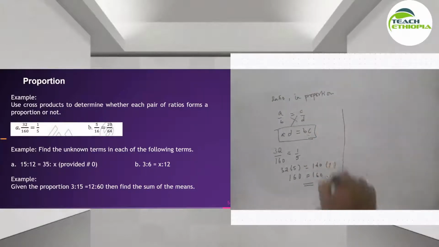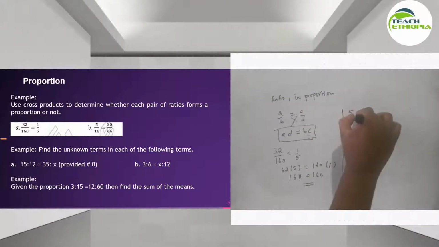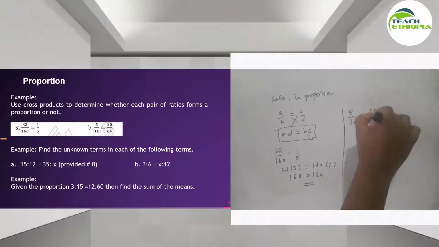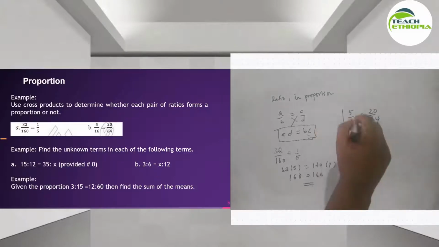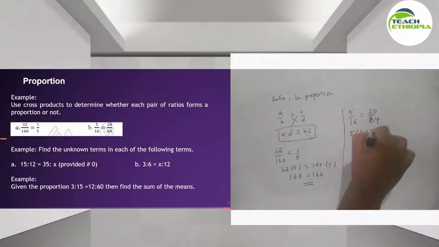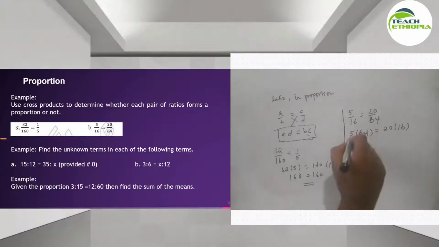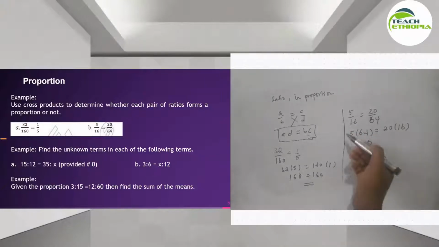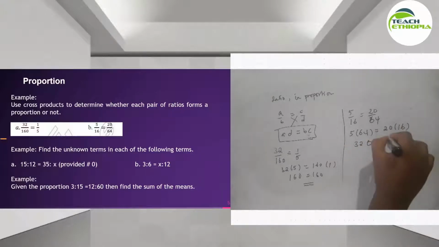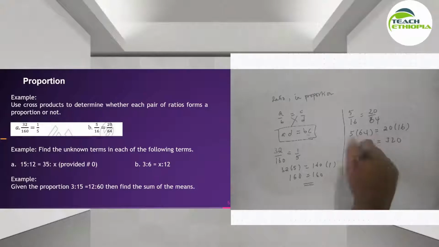Similarly, let's check another example. 5 over 16 equals to 20 over 64. So crisscross እናደርጋቸው, 5 times 64 is equal to 20 times 16. So this is going to be 320 is equal to 320. So they are in proportion ይሆናሉ ማለት ነው.